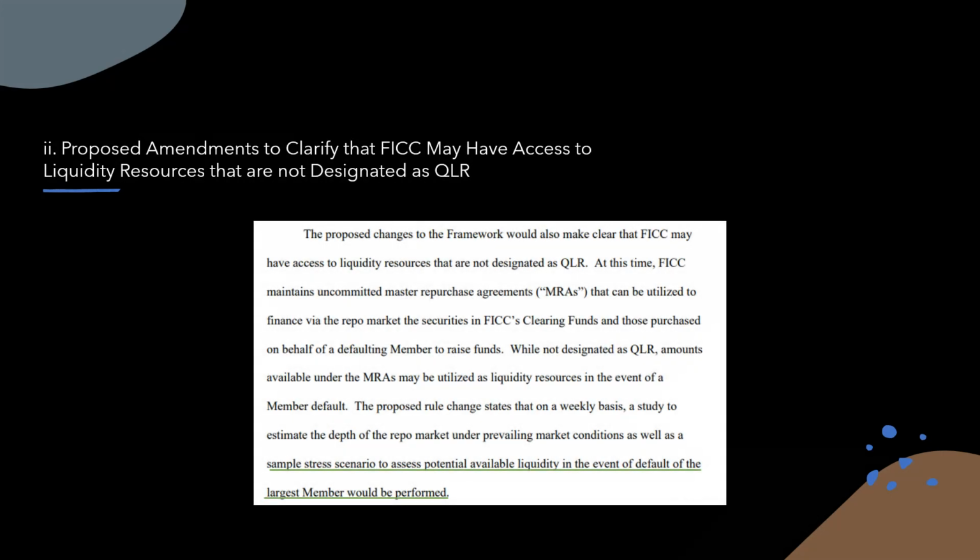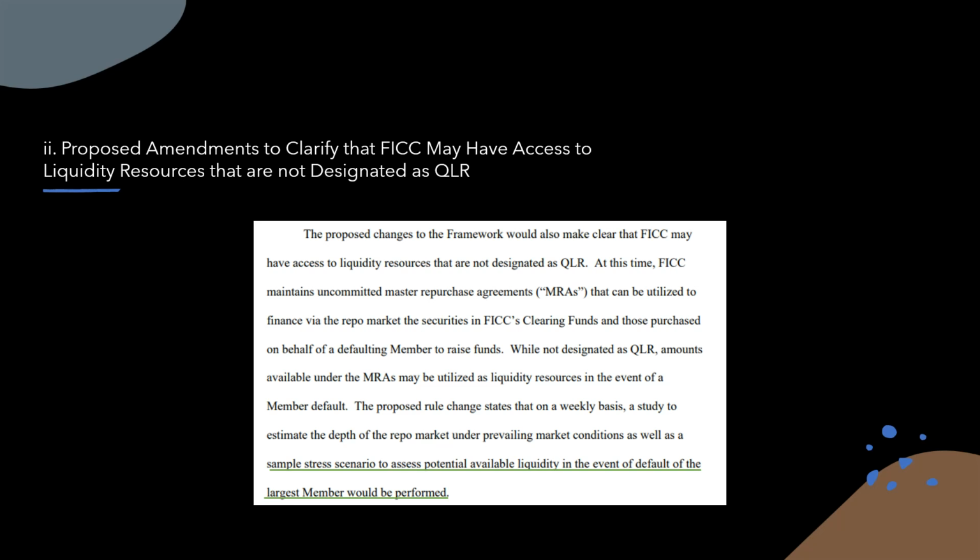Number 2, proposed amendments to clarify that FICC may have access to liquidity resources that are not designated as QLR. The proposed changes to the framework would also make clear that FICC may have access to liquidity resources that are not designated as QLR.